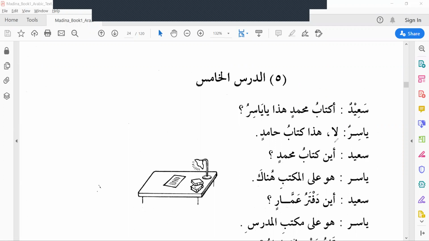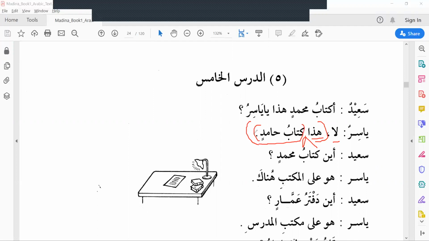Yasir replied, La, no, hada kitabu Hamidin. This is Hamid's book. Kitab is mudaf and Hamid is mudafun ilayhi. If you look at the whole sentence, this is mubtada, this is khabar.